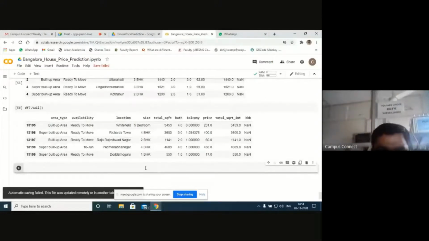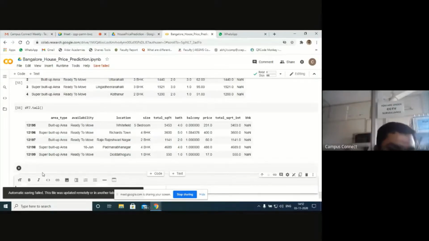But before that, it's very important to find the outliers. So we need to remove the outliers first. Outliers are nothing but the similar values here. To remove them, first we need to check the entire similar values in the entire data set, that is 13,300 records. So next stage, let's try finding outliers. I need to find the outliers and remove them. Let me have it in a comment section.